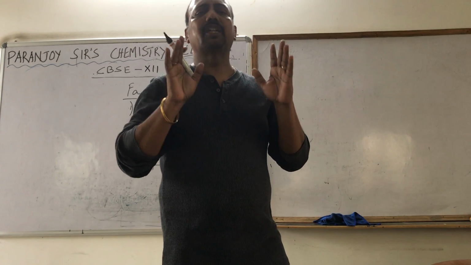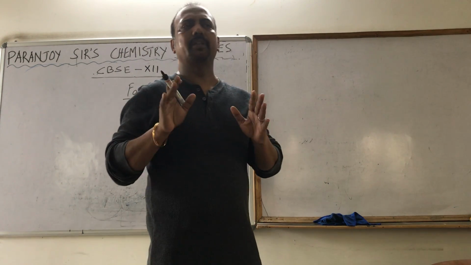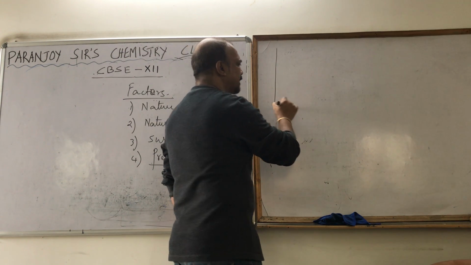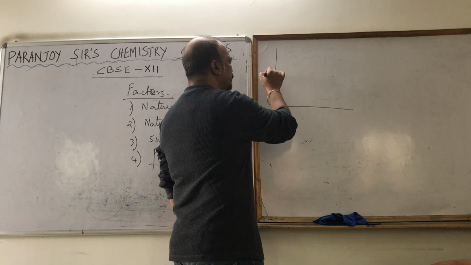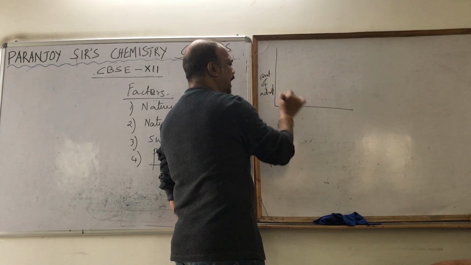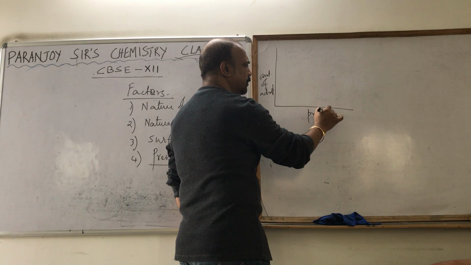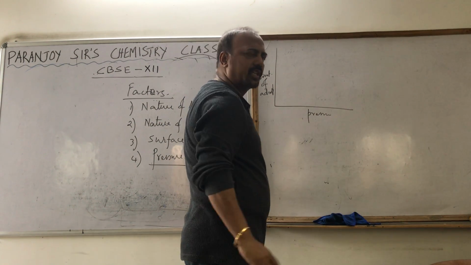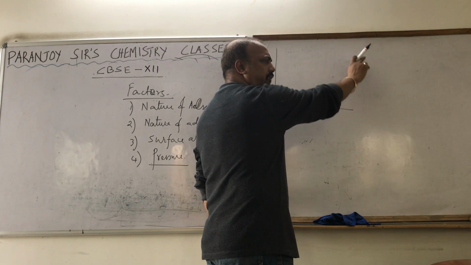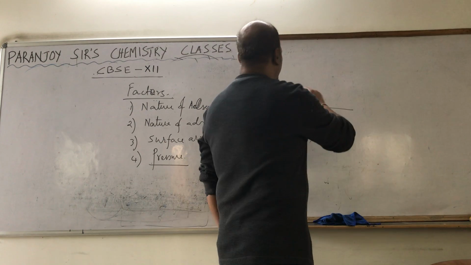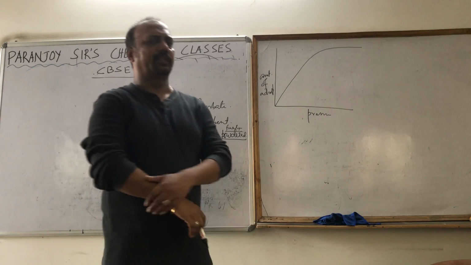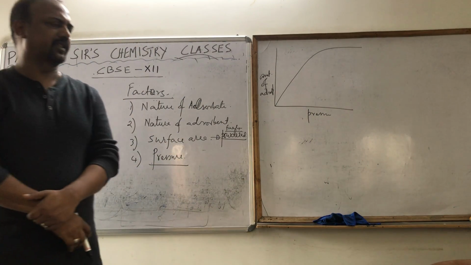That is what is found experimentally, and if we plot the experimental graph, we get a graph like this. Here is the amount of adsorption, and here we are plotting pressure. When the pressure is increased, initially the amount of adsorption increases, but after a certain pressure, the amount of adsorption becomes constant. So the nature of the graph found is like this.